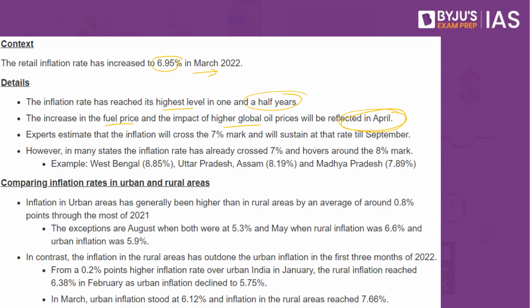The fuel prices should have been brought down by the government of India, but instead, what is the government doing? The government at the central level and the government at the state level are passing it on to the customers. So what is happening? There is an increase in the prices of fuel. Why? One is because of the external factor, that is the Ukraine-Russia crisis. The other is because the governments are not ready to shell out on taxation as well.